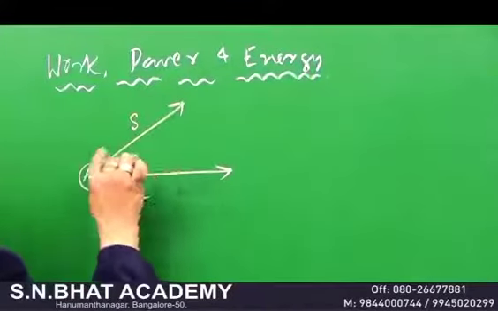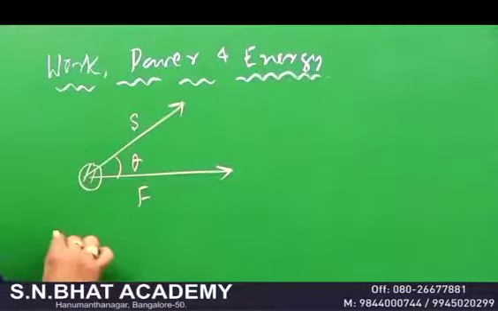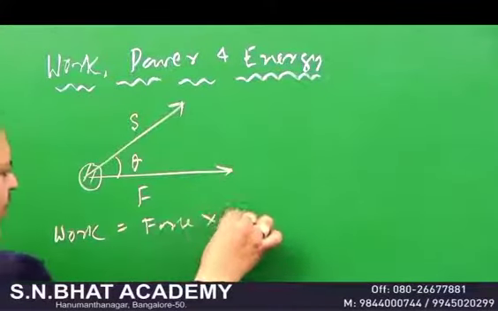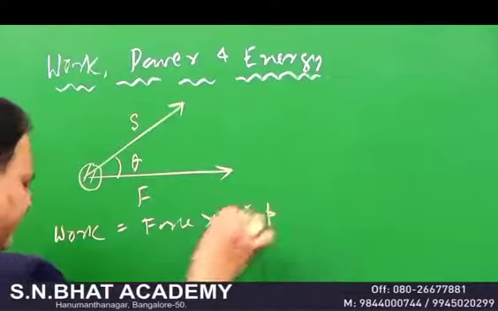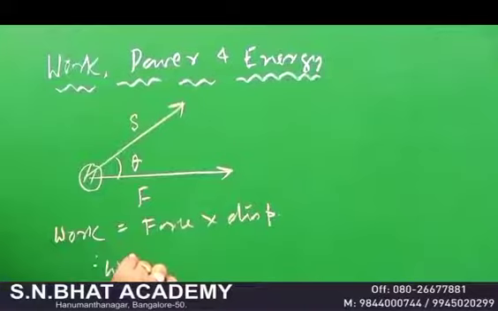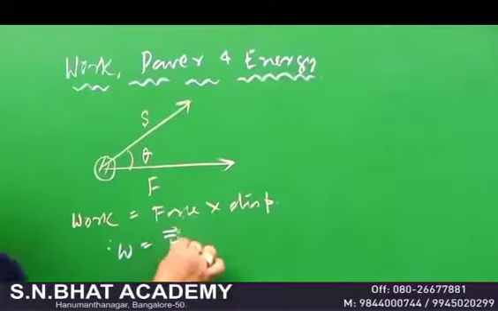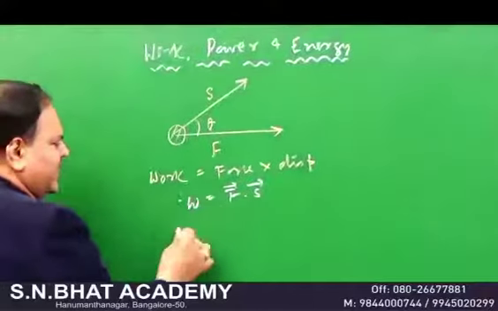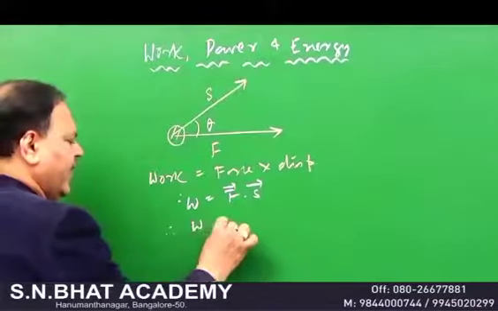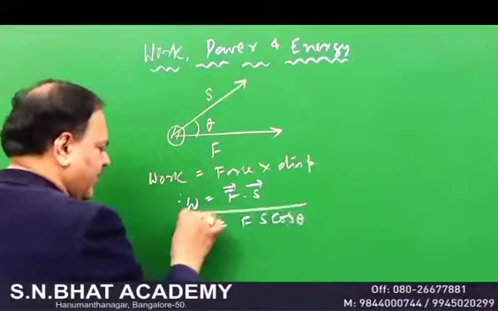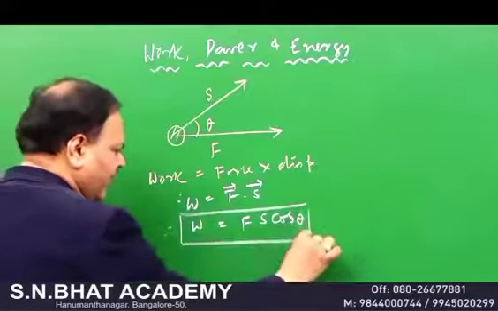And if this displacement makes an angle theta, remember your work done is given by the basic formula, force into the displacement. Therefore, W is equal to F dot S. F is a vector, S is a vector, but work is a scalar. Therefore, the formula is F S cos theta. Very important formula it is.